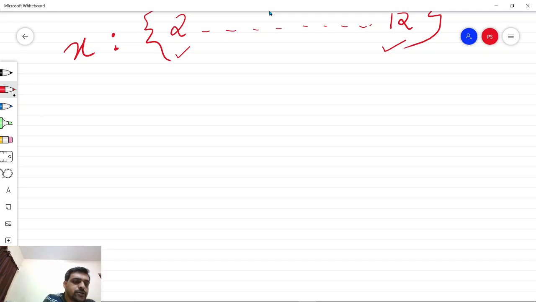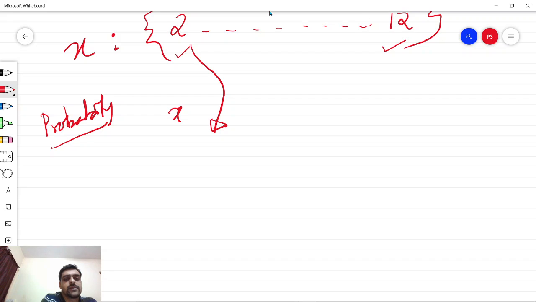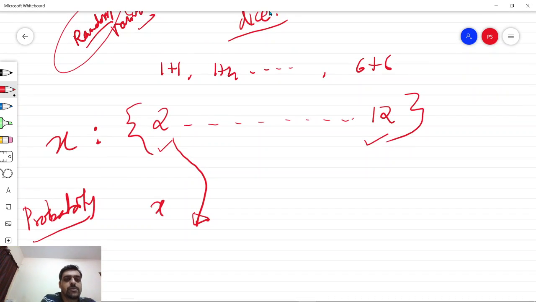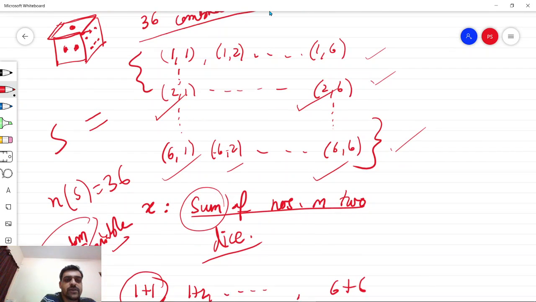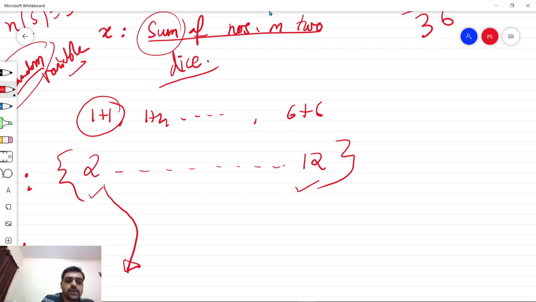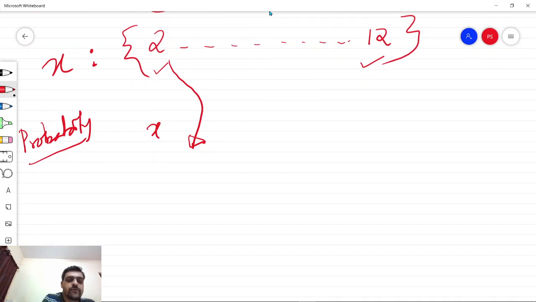So now we can also assign a probability to this variable x. So we can calculate the probability of this first outcome 2, that is the possibility of getting 1 plus 1. So we can see that 1 plus 1 is possible only in this particular case, that is only one case out of these 36. So this 2 can be linked with a probability 1 by 36.